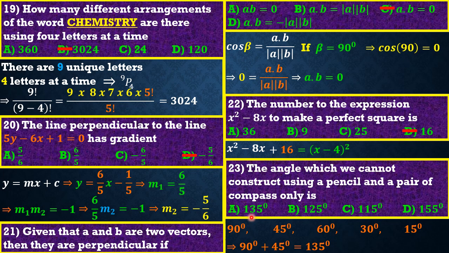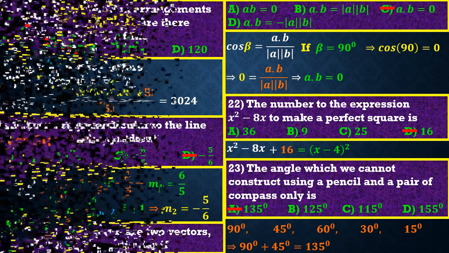So option A is already the answer. It is not possible to add any values here and find your answer amongst these. No, it's not possible. So that's the answer. Question 24, are you ready? Let's go.